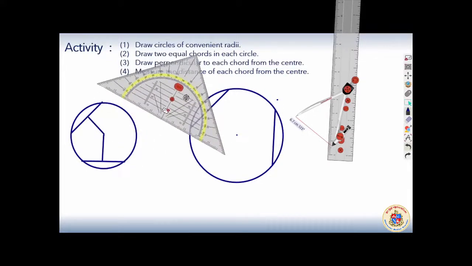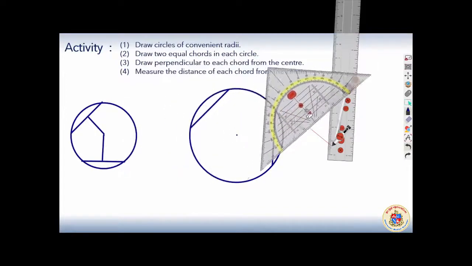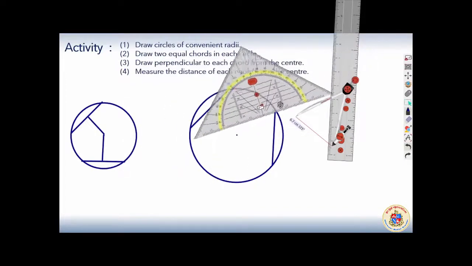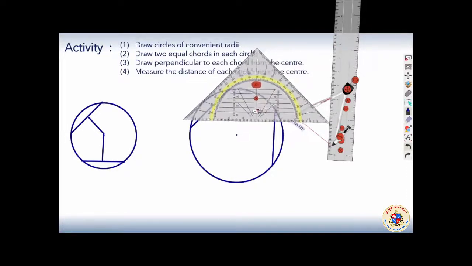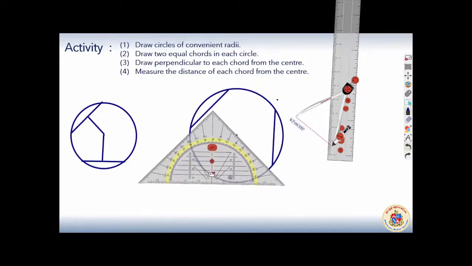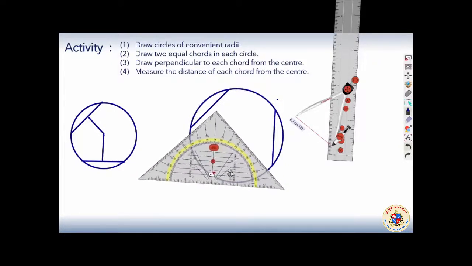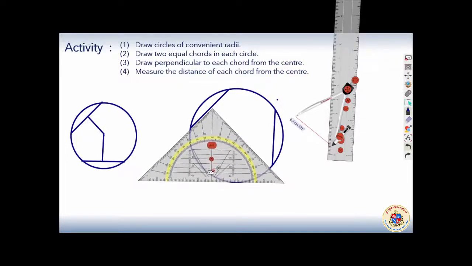Same way I have to draw perpendicular in this particular circle also. Perpendicular is drawn.